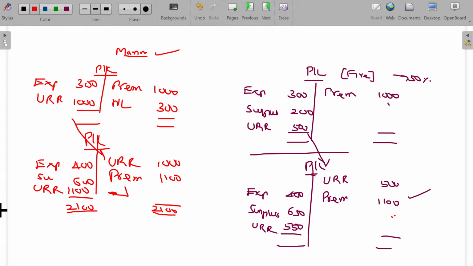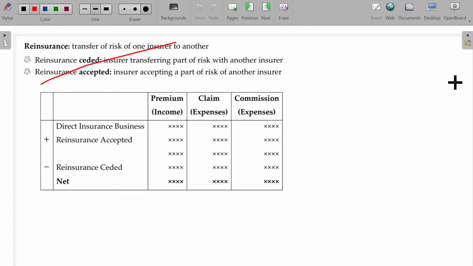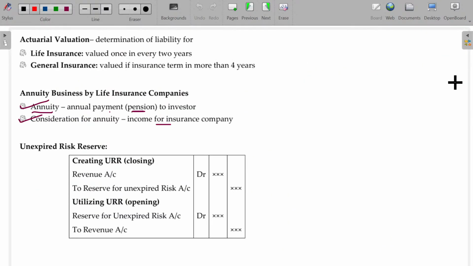Now, if you feel that this creation of 50% URR for fire is not sufficient, you can create another 10% or 20% based on the information given in the questions. Standard being 100 in case of marine, and for fire and others, it's 50. Similarly, in case of surplus of LIC, 5% will be for shareholders, 95% is for the policyholders, right? These are the main points you have to understand. Come on, we try to solve the illustrations related to this one, URR.